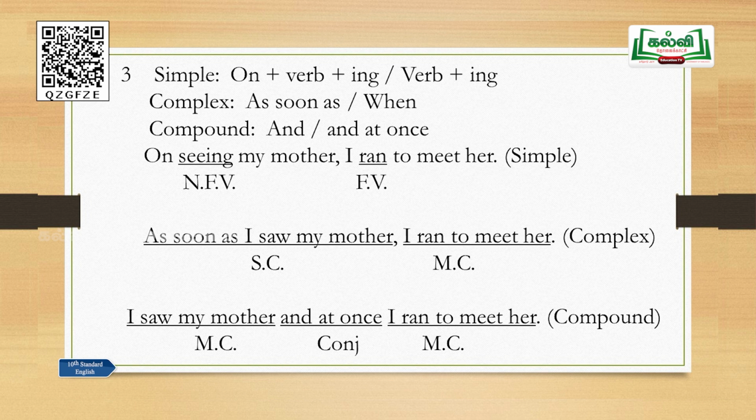As soon as I saw my mother, I ran to her. Or, when I saw my mother, I ran to her. Seeing my mother, I ran to her, that is also correct. On seeing my mother, I ran to meet her, simple. Seeing my mother, I ran to meet her, that is also simple. As soon as I saw my mother, I ran to her, that is complex. When I saw my mother, I ran to her, that is also complex. I saw my mother and at once, or I saw my mother and I ran to her, that is a compound sentence.